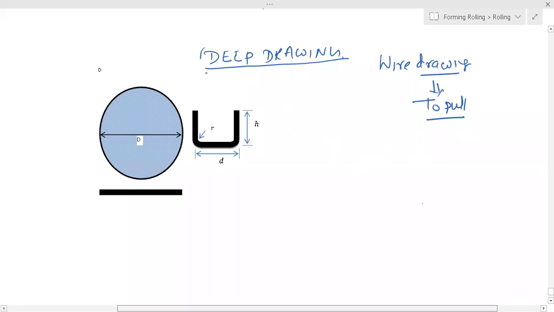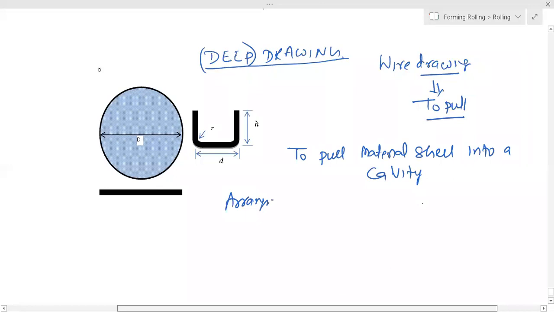So here we have deep drawing. We have to pull material or sheet into a cavity. I am talking about the punch arrangement or setup.